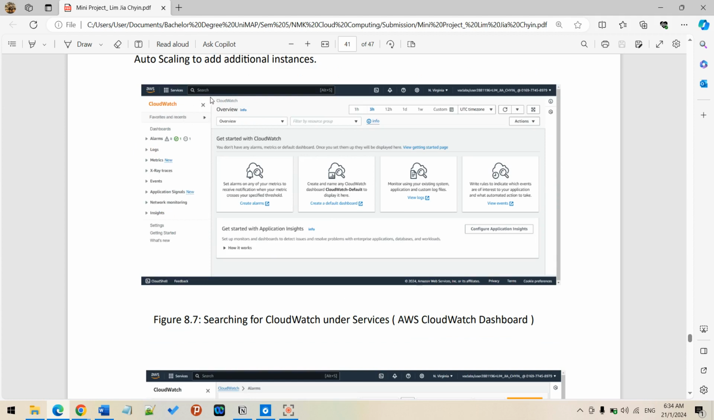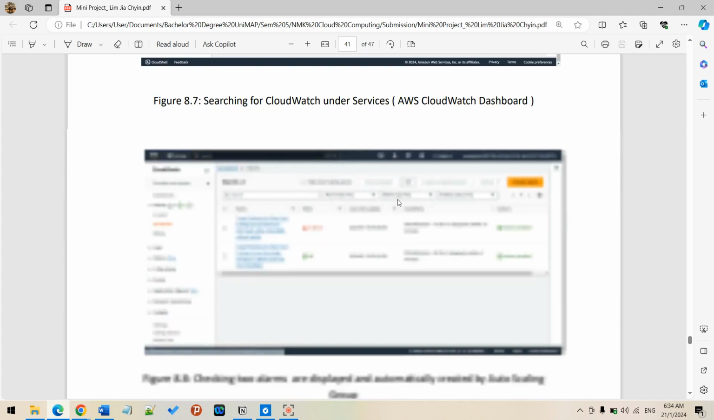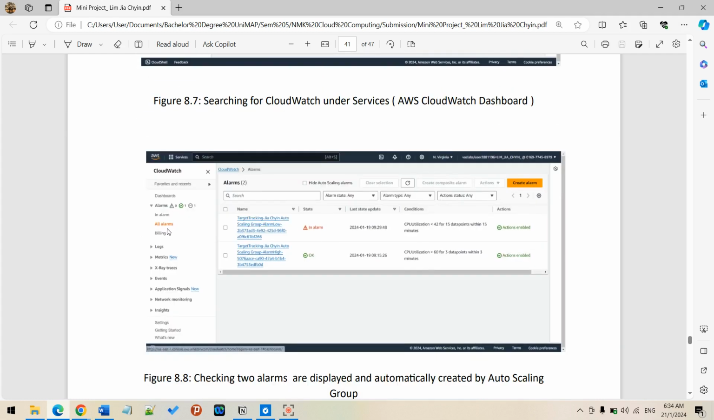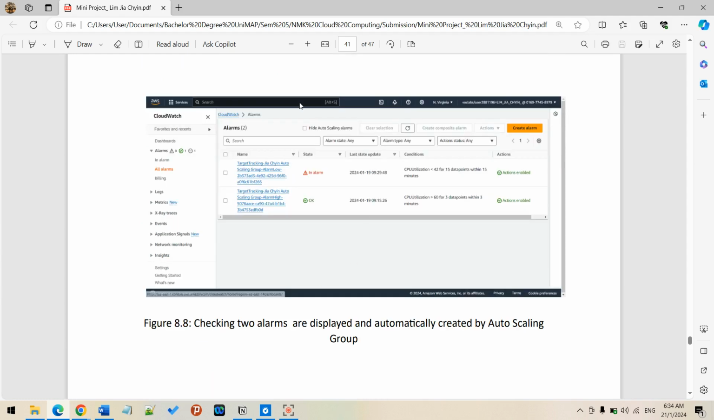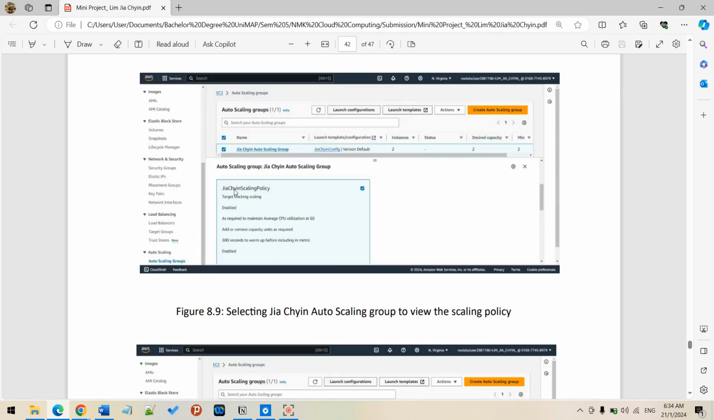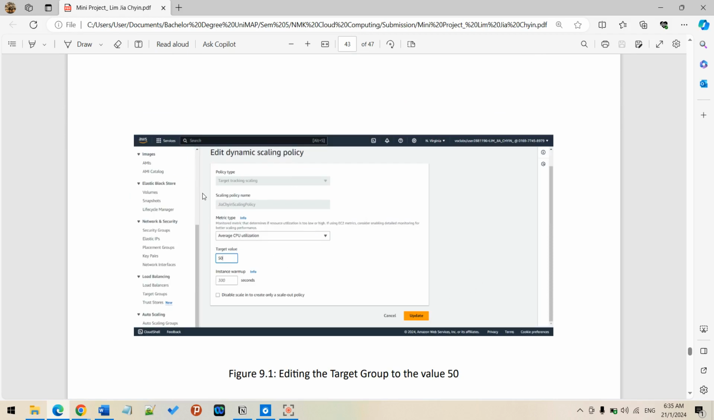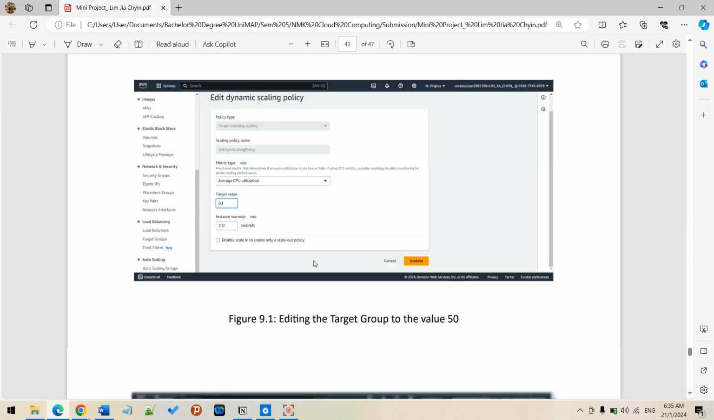For CloudWatch, I just search for CloudWatch in the search bar, and it prompts out this dashboard. I can go to the alarm part. You can see this is the alarm, and there are two of them, which are automatically created by the scaling group. I can also review the scaling group and edit it. Everything I can do, like target values of 50, 60, 100 and so on.